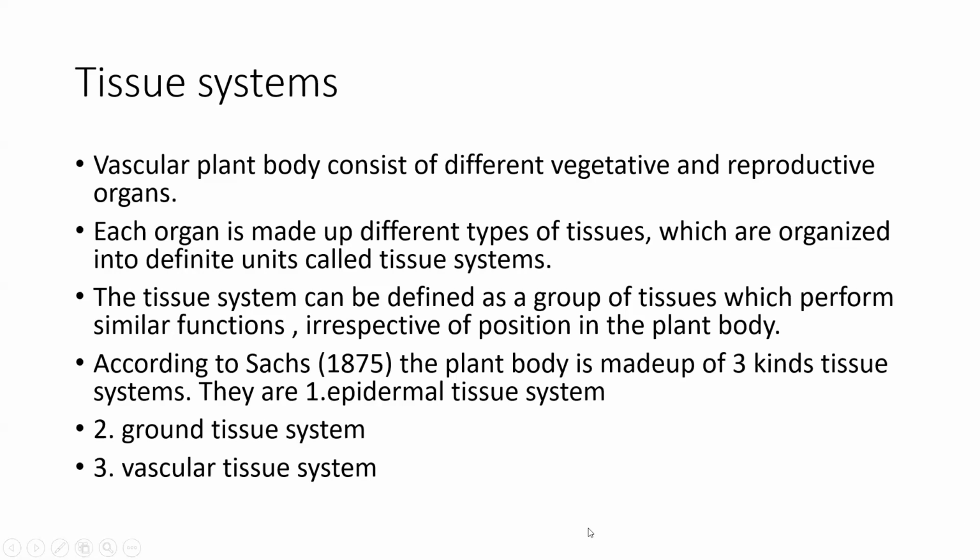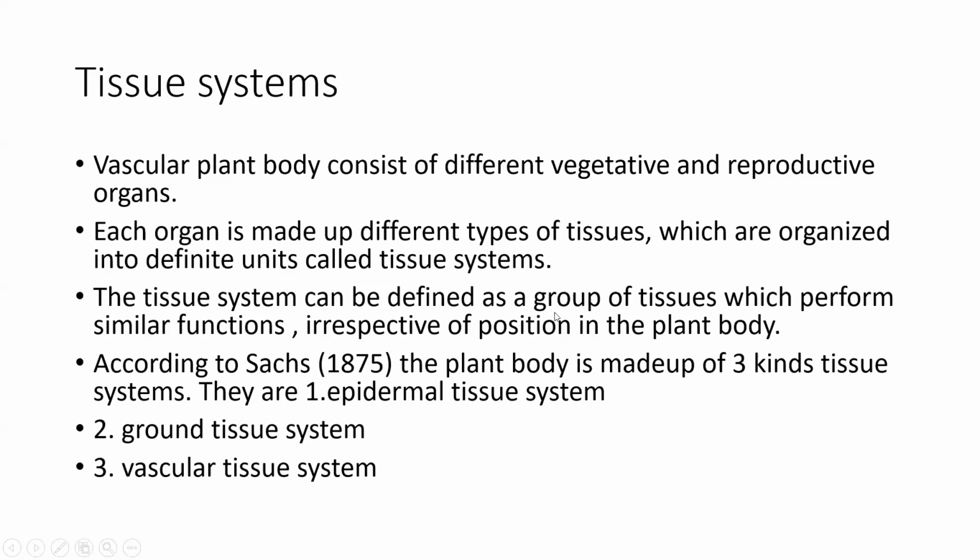Vegetative cells mainly help in the growth, whereas reproductive organs like flowers mainly help in fertilization and in the multiplication of plants.